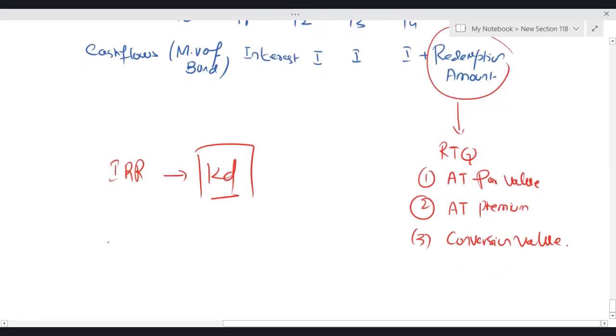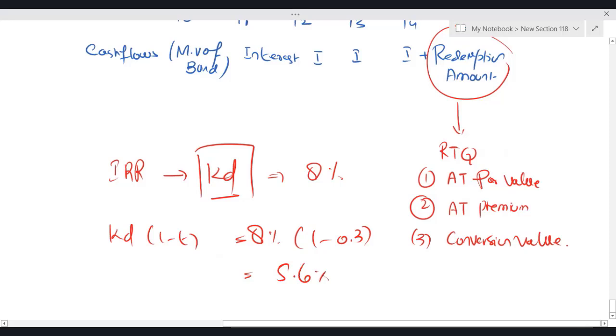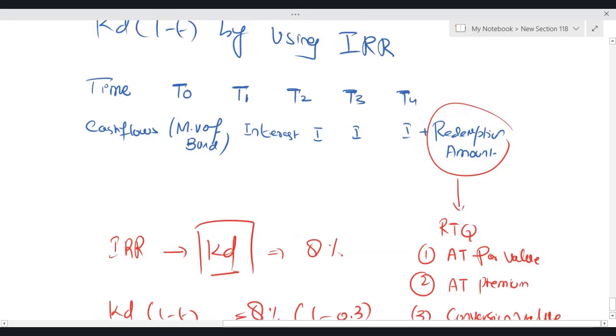After that, what do you need to do? Assuming the KD you have calculated is 8%, it's very simple: 8% times (1 minus tax rate) will give you, assuming 30% tax, 5.6%. So after putting all the inputs, you just use the shortcut of IRR.